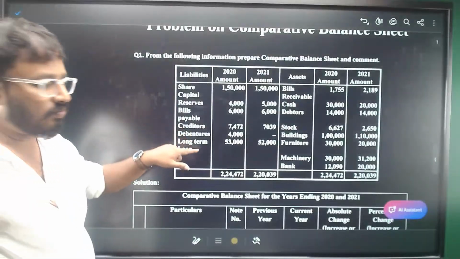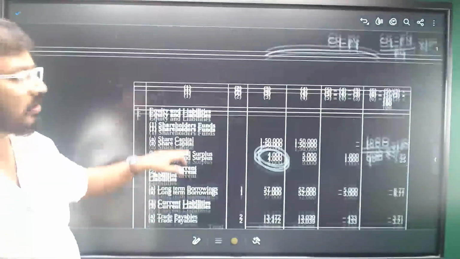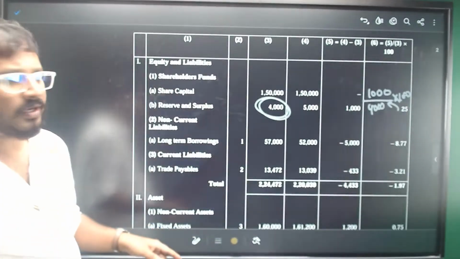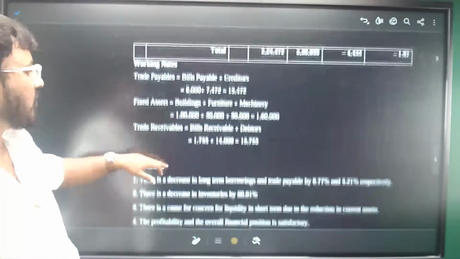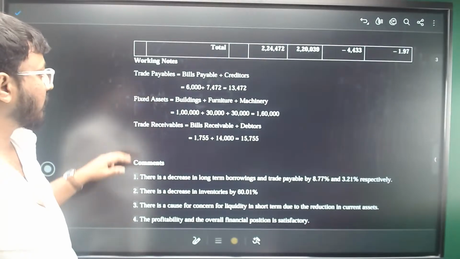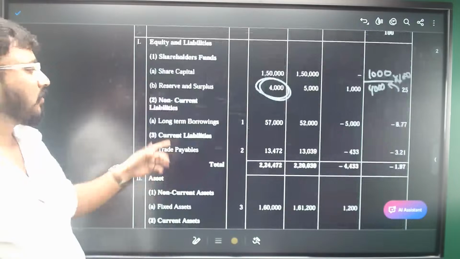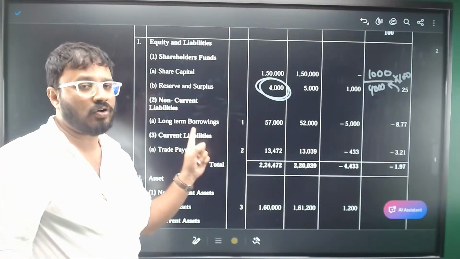Debentures is there, long-term borrowings, long-term loan is also part of long-term borrowings. So both of them will be clubbed in one single head, long-term borrowings. That's why they have given the note there, or you can show it in the brackets here as well. If you go to note number 1, you'll see both of them have been added there, right? It has not been mentioned here, but fine, there might be some mistake. Both debentures and long-term loan are part of long-term borrowings.